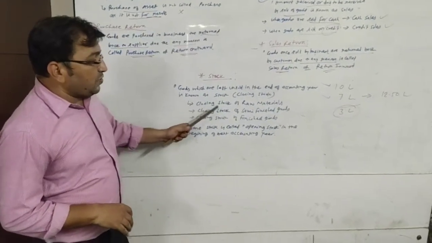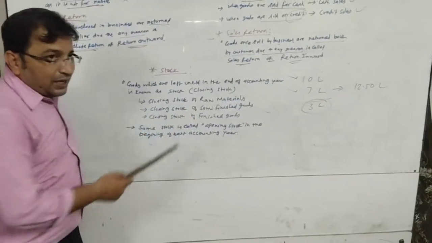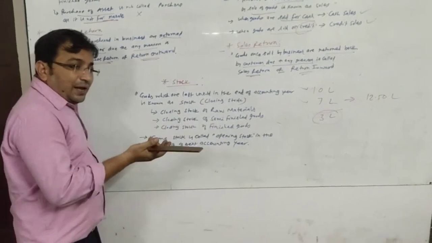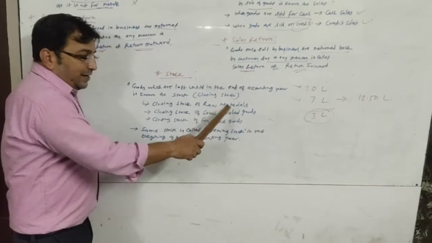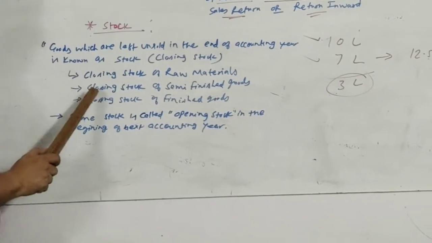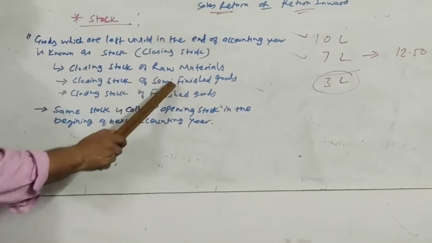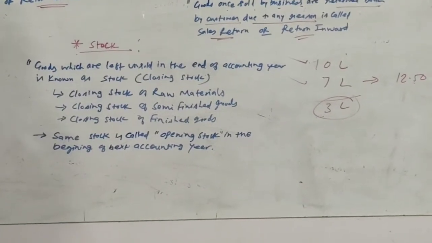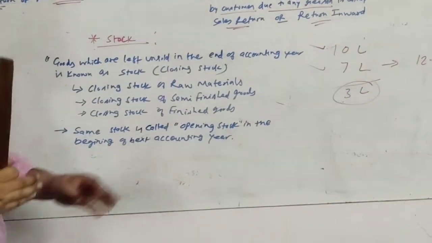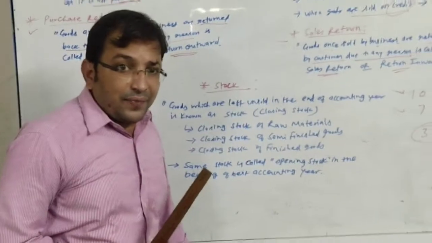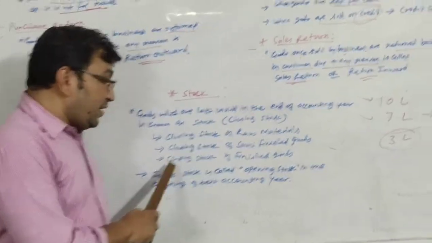Now that closing stock may be in the form of raw material, that is, whatever raw material you buy and it is as it is, you have not done any kind of process on it. The closing stock can be of semi-finished goods. Semi-finished goods means it is in a mid condition, where some process is done and some is yet to be done to make it a finished product. What else?